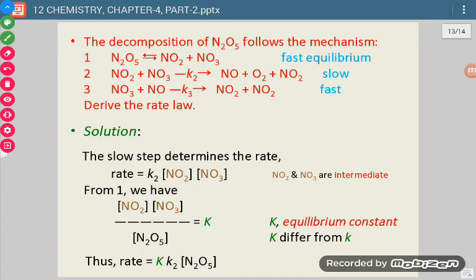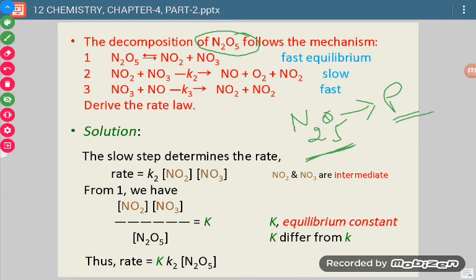Now one more way. We may be asked about the decomposition of N2O5. When there is decomposition of N2O5, the only reactant is this, because it is decomposing, and there will be some products. For this reaction, a mechanism is given. This is the mechanism, and from it we have to calculate the rate law.